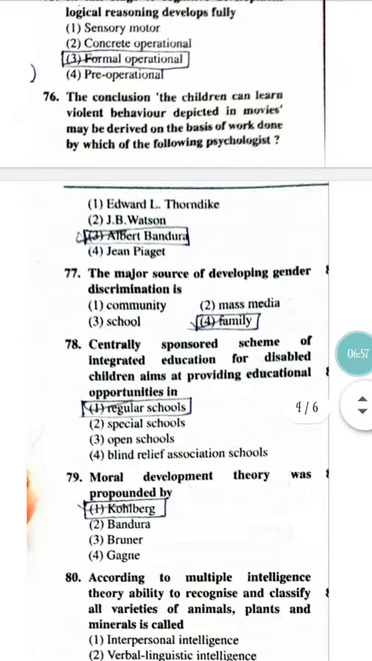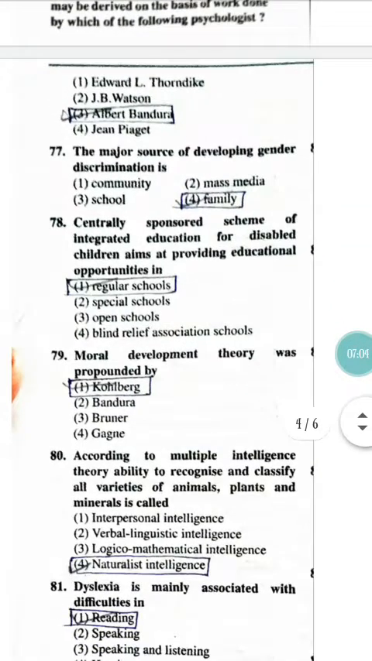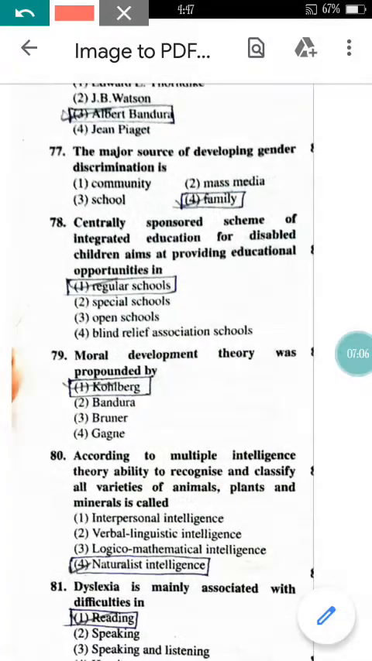Now come to question number 77. The major source of developing gender discrimination is? Gender discrimination, in the sense we are differentiating between the man and the woman. So mostly it happens due to the family. We should not develop any gender biases in the family. So the family is the thing, and if they give the option family and teacher also, you can choose that also as the correct option.